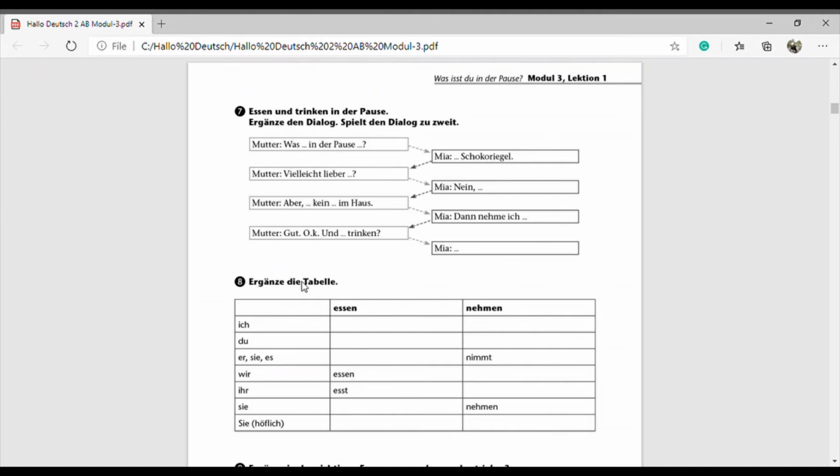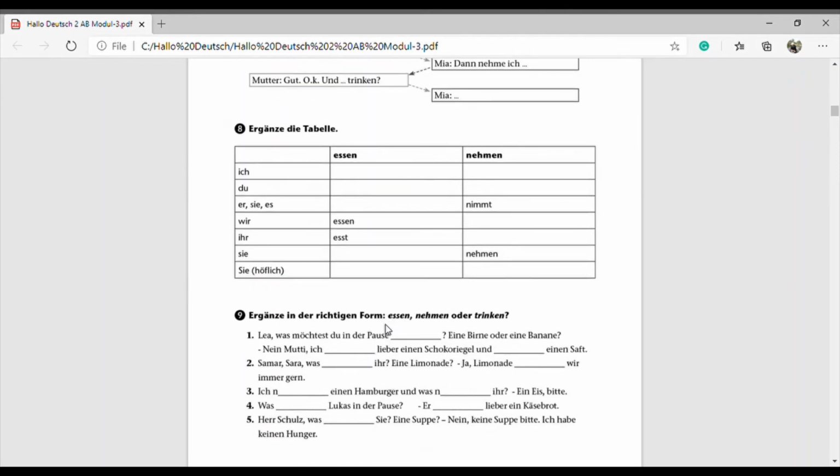Okay, then here ergänze die Tabelle. So yes, we have done it during the course, during the chapter of the course book. But here just we are going to do it again. So ich esse, du isst, sie isst, wir essen, ihr esst, sie essen.